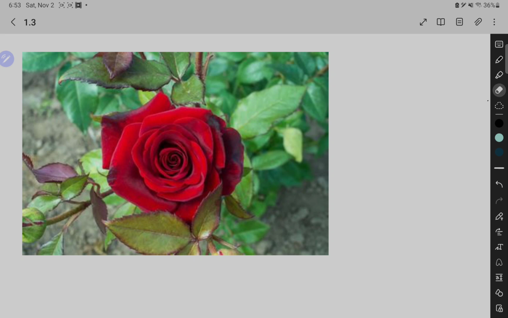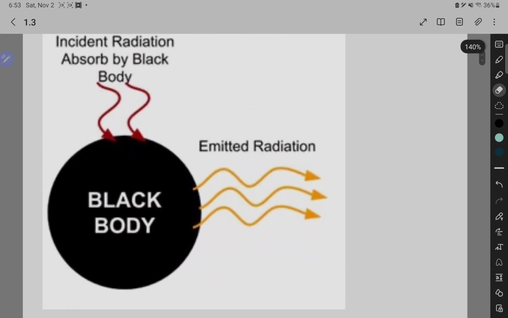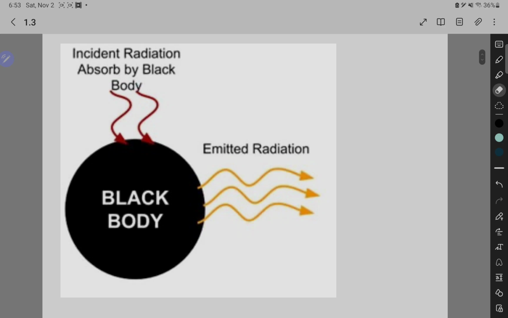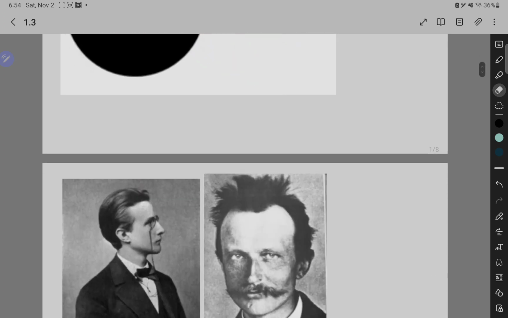So we can now talk about a concept which is called a blackbody. A blackbody is an idealized object that absorbs all light or all radiation that falls upon it, right? I have a picture here of what it looks like. So a blackbody absorbs all radiation from all of the spectrum altogether, right? That's why it is black, because it doesn't reflect anything. It absorbs what is coming. It doesn't reflect anything. And then the energy or radiation it absorbs is emitted through thermal radiation in this case. So the German physicist Max Planck showed that a blackbody.